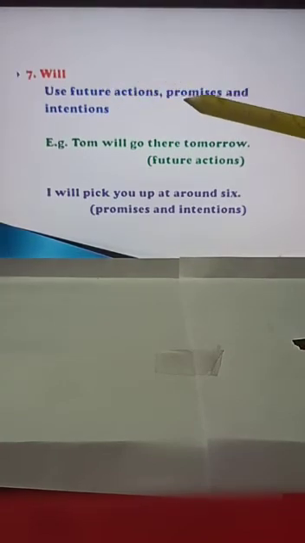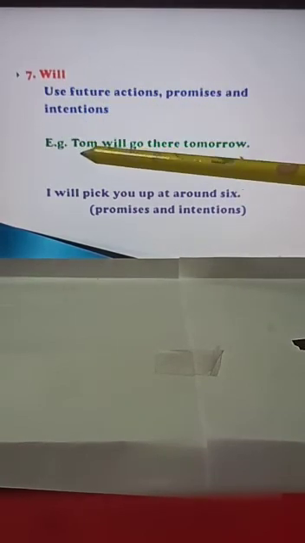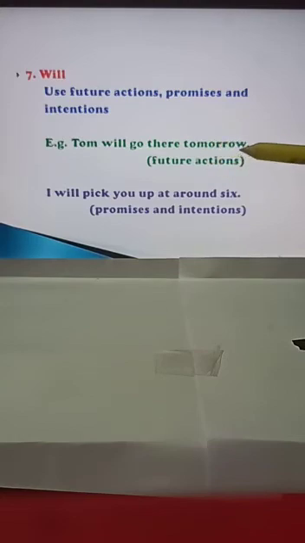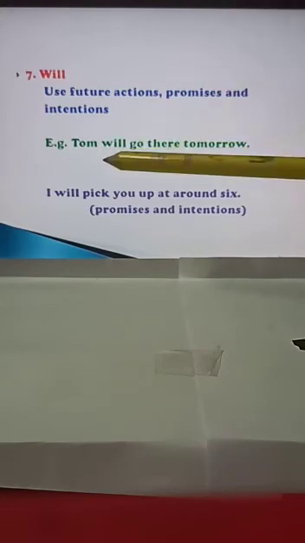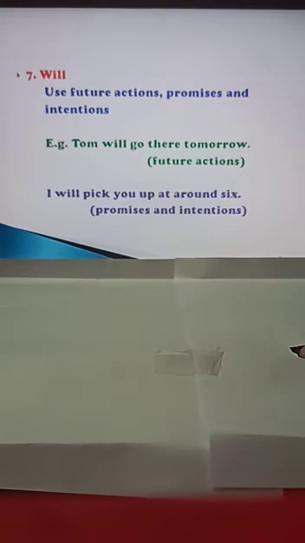Now where is will used? Will is used for future action, promises and intention. Intention means desire. See, Tom will go there tomorrow. This is a future action. Tomorrow, Tom will go there, in Delhi next year, next month, then we use will. Next, I will pick you up at around 6. Promises and intention. When someone promises, with intention, desire, and time given, I will pick you up. This is a promise. I will surely come and pick you up. When a promise is given, then you write will.